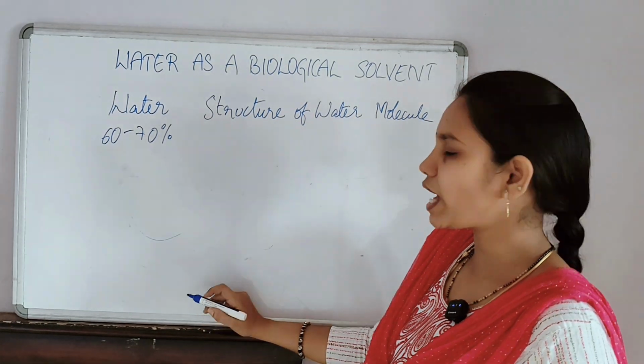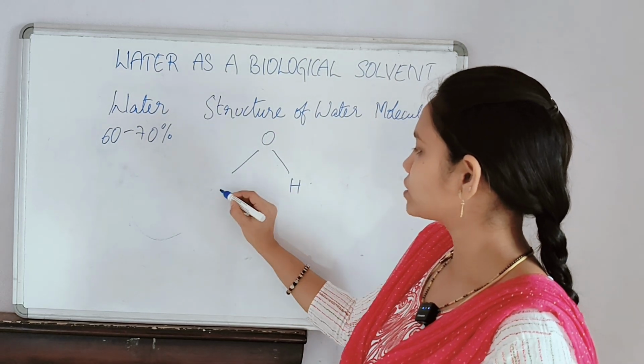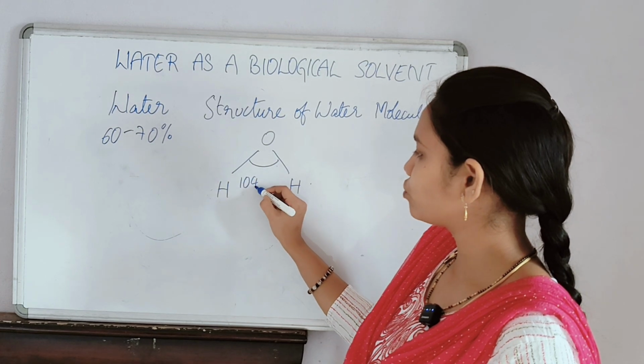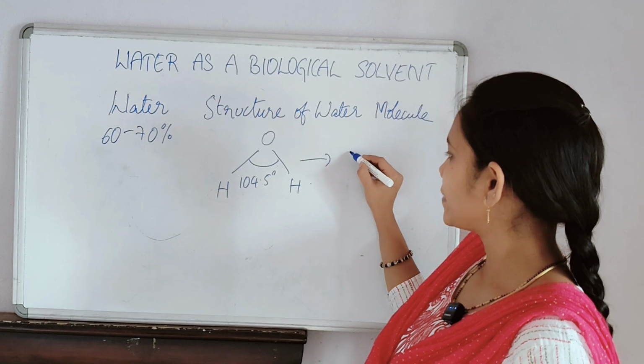A water molecule has two hydrogen atoms and an oxygen atom. The bond angle is around 104.5 degrees, which gives a bent shape.